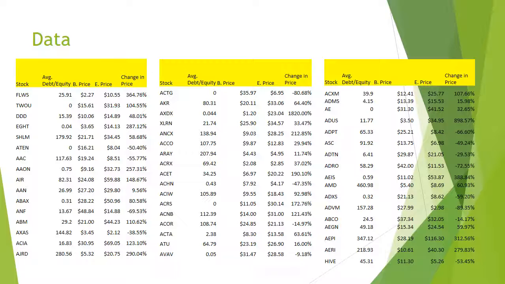And then I found the stock price 5 years ago from now, and I found the stock price today, which is known as the ending price, and 5 years ago is the beginning price. And then I calculated the change in price between these two numbers, and I'm going to see now if we run a graph if there's any relationship between debt equity and the change in stock price over 5 years.